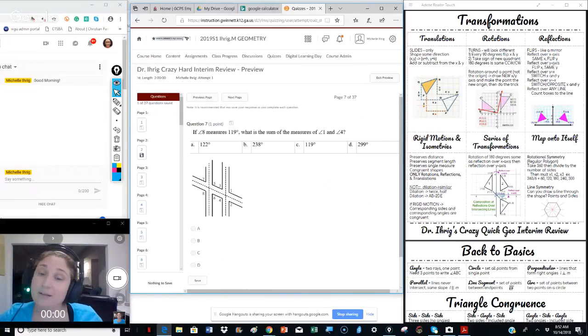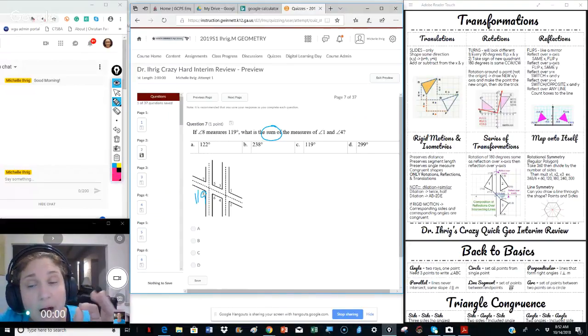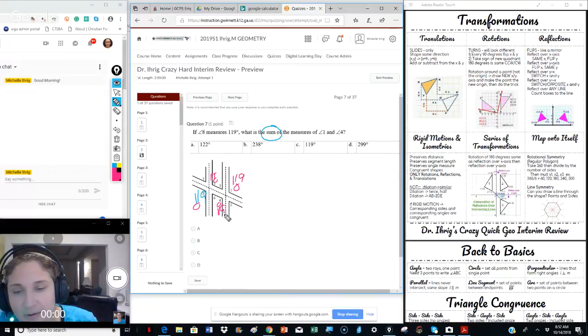Okay, if the measure of angle 8 measures 119, what is the sum of the measures of angles 1 and 4? When I did this, honestly, I did not read the word sum, so make sure you read sum. Okay, so we have angle 8, and it tells us this is 119. I've told you to label your X's and O's. All of the obtuse angles get O's. So this is obtuse, this is obtuse, this is obtuse, this is obtuse. And then the X's are all the other ones. So we know that angle 5 has to be 119, angle 1 has to be 119, and angle 4.